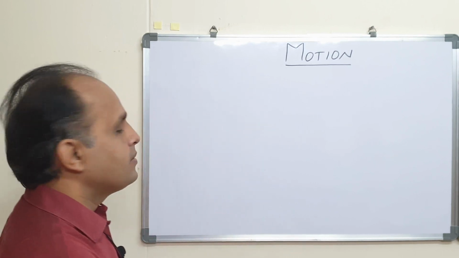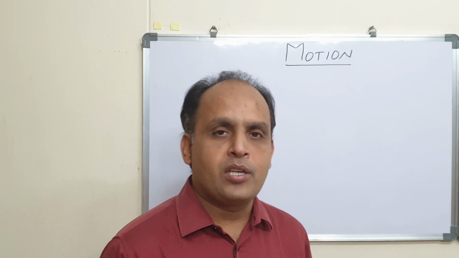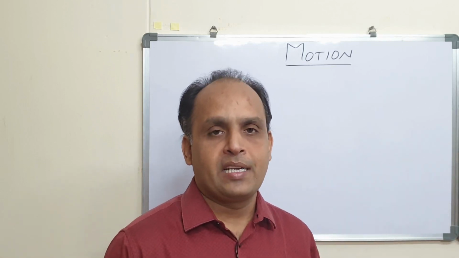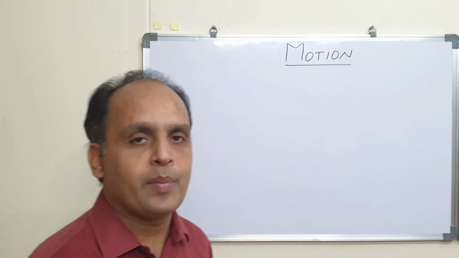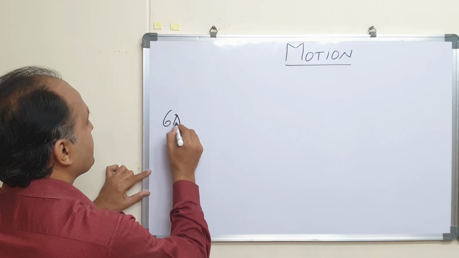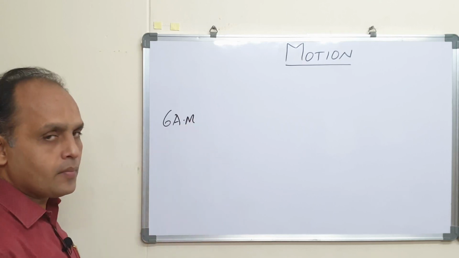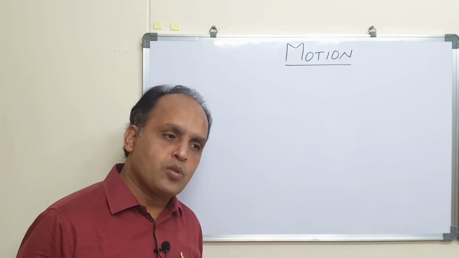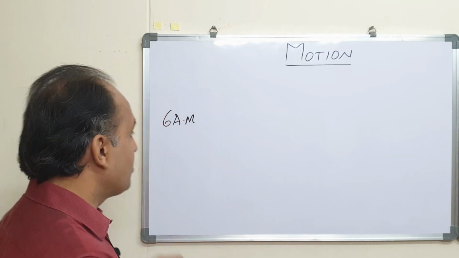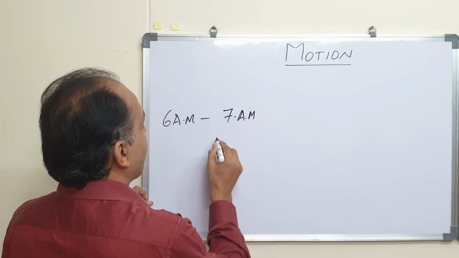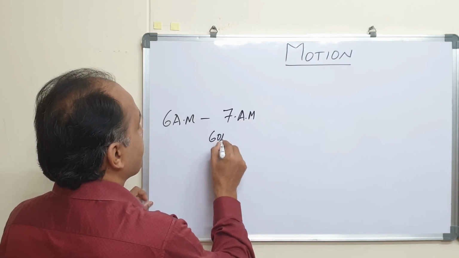Now let us suppose that you have started from your place to your friend's place, which is quite far from your place. Let us suppose that you started at around 6 a.m. Since the traffic was very less in the morning, by 7 a.m. you could cover a distance of some 60 kilometers.